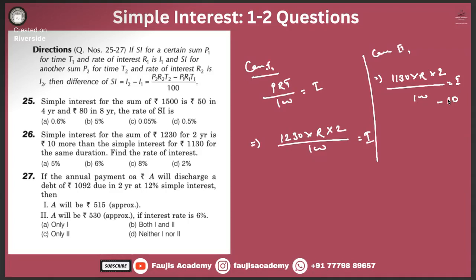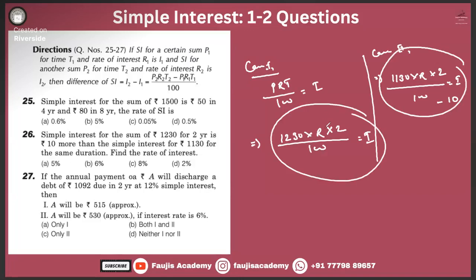Now we need to solve it. We need to find the best possible way to solve it. We have two equations and two variables, so obviously the answer will come.